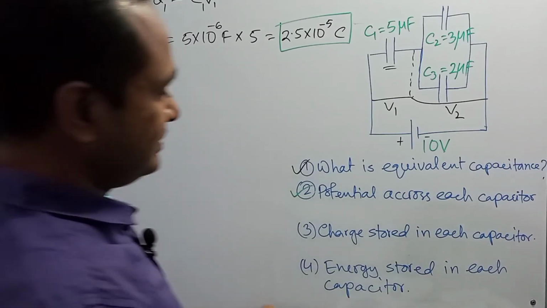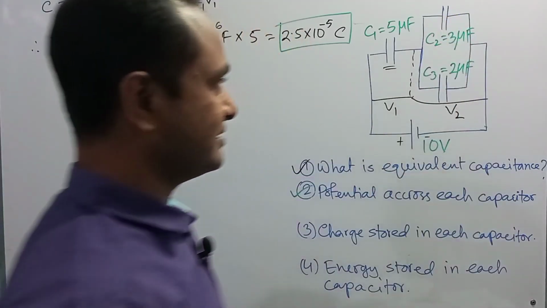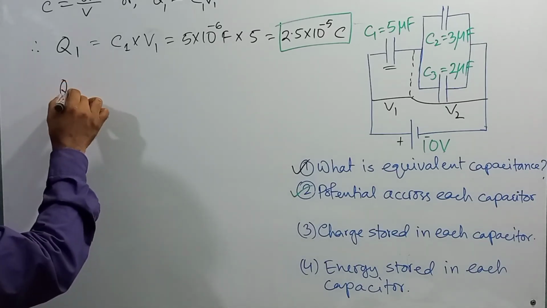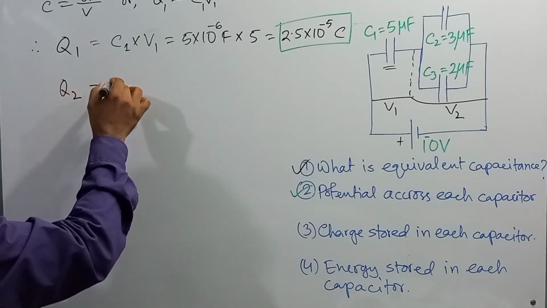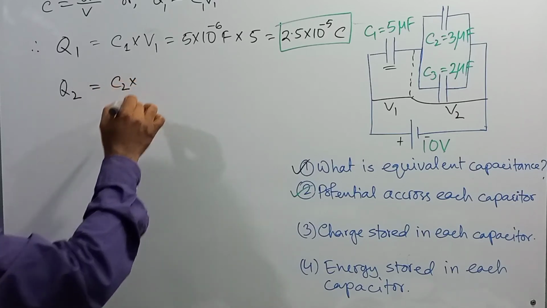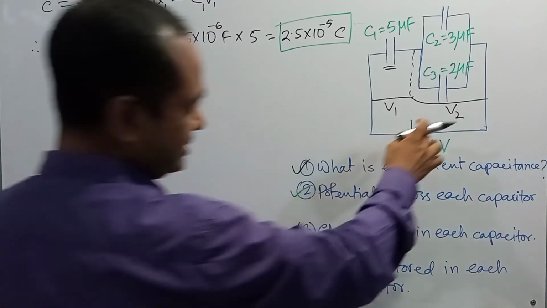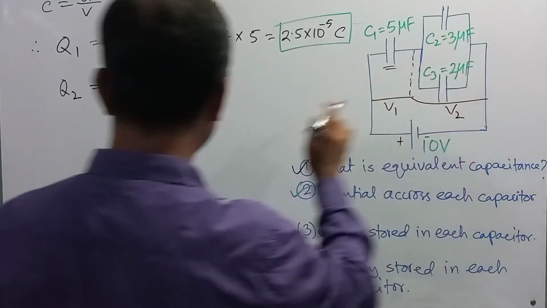Similarly, if we determine the charge in the second capacitor, we need to determine the value of Q2. Q2 is equal to C2 multiplied by V2. V2 is applicable for C2 and C3.